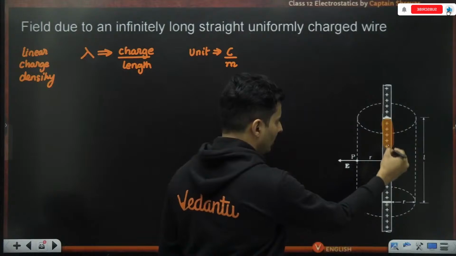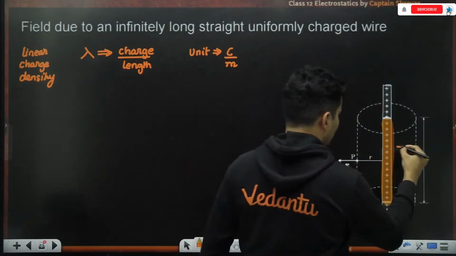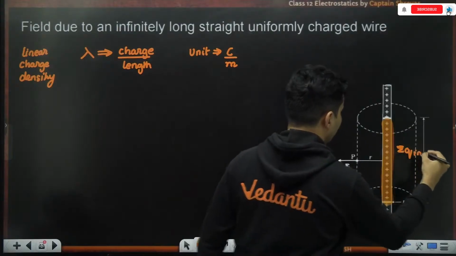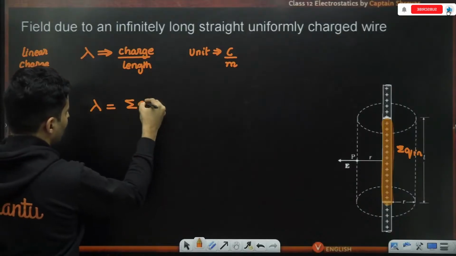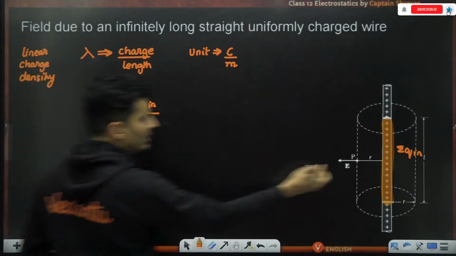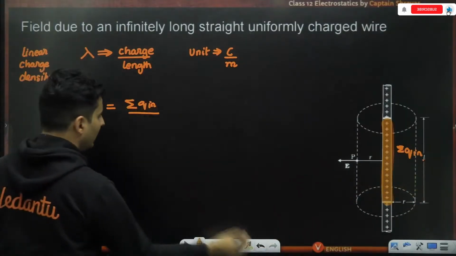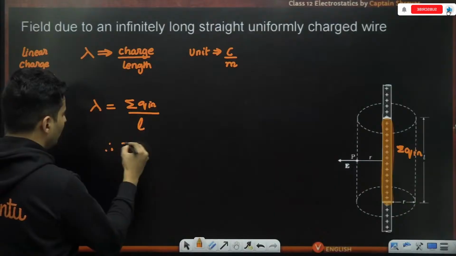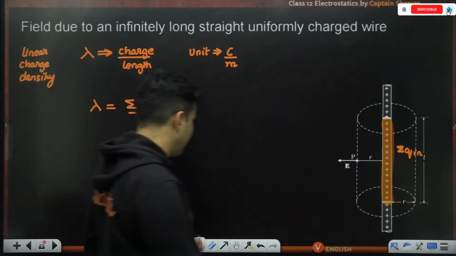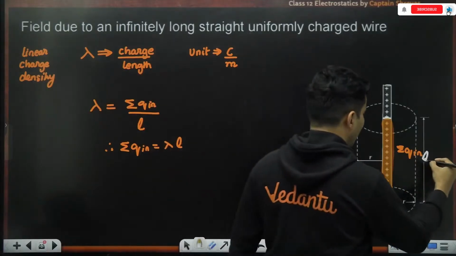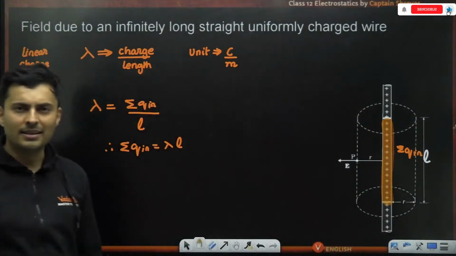Lambda is whatever charge is inside upon the length on which it is. The length is basically L, as you can see over there. Therefore, the net charge inside is lambda multiplied by L. L is basically the imaginary height of the cylinder.